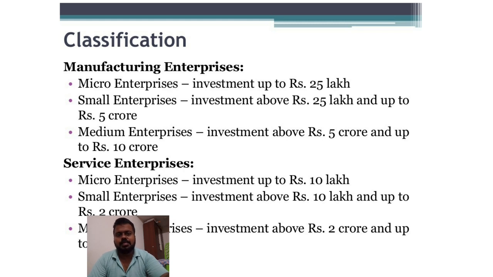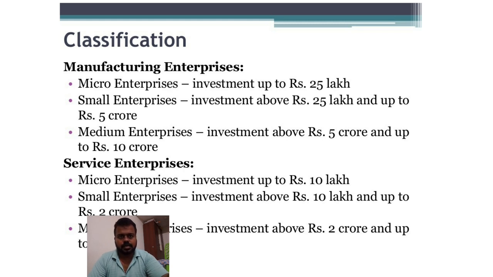First, what is meant by manufacturing enterprise? A manufacturing enterprise is an industry which does production. For example, a car company is a manufacturing enterprise. Next, service enterprise. A service enterprise is a company which renders us a service. For example, Airtel is a service enterprise. It provides telecom communication for us. Then some internet providers are also service enterprises. These manufacturing and service enterprises have different criteria for the definition of the small industry.